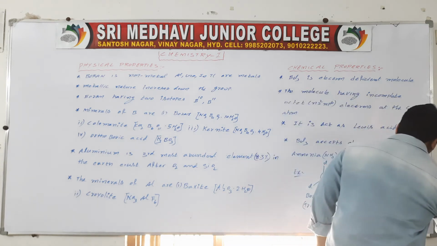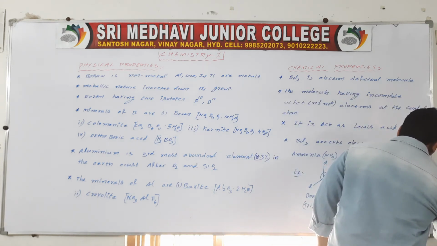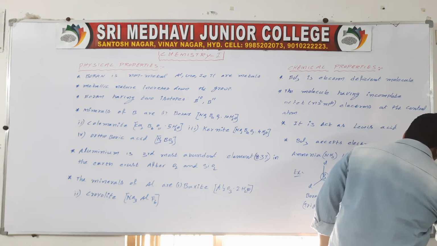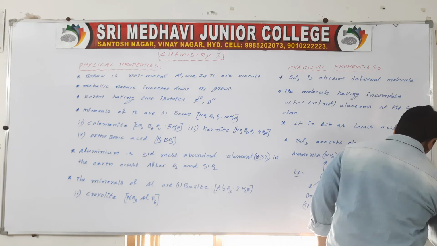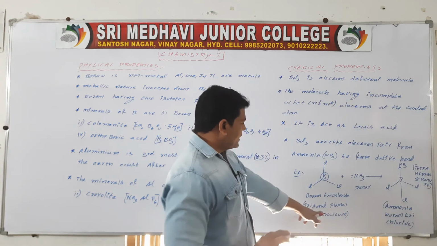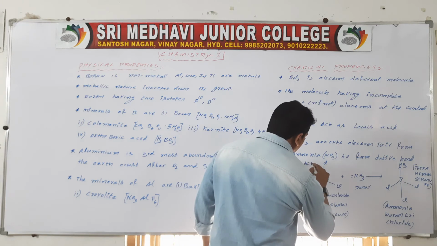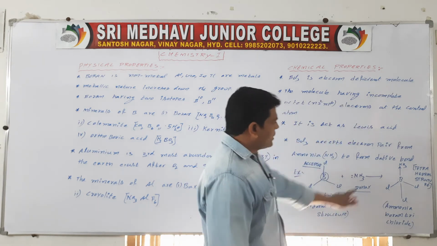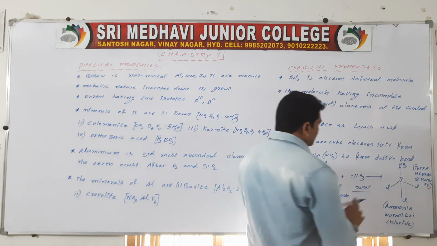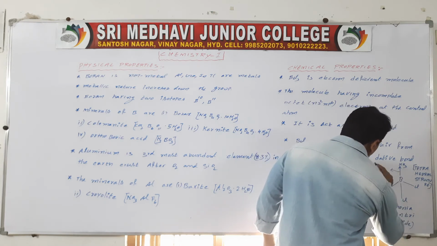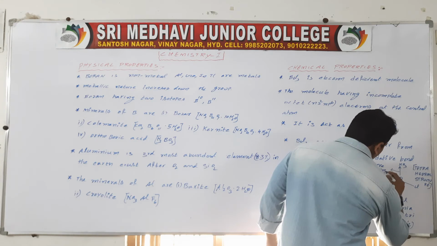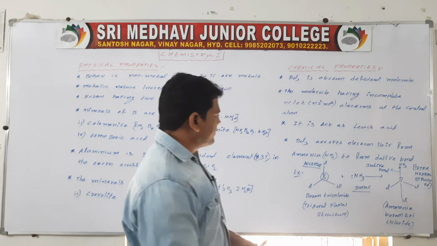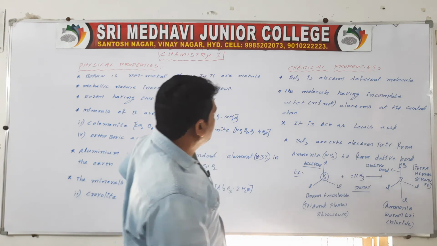BCl3 is the acceptor, ammonia is the donor, and it is a dative bond.